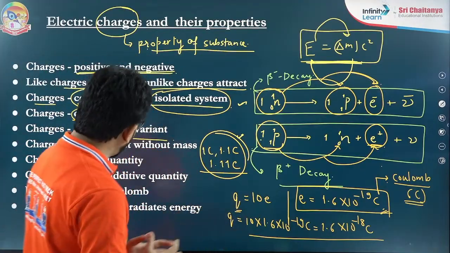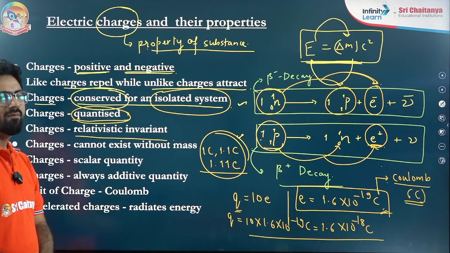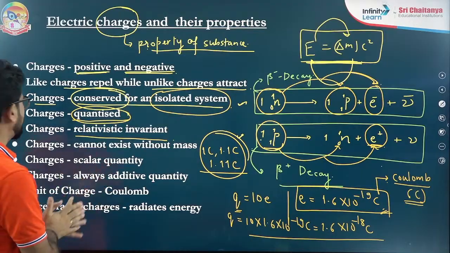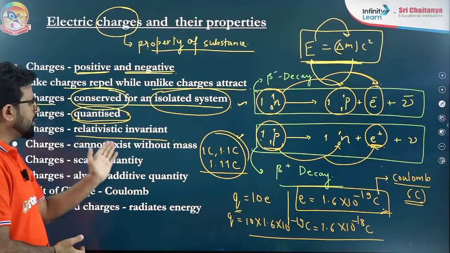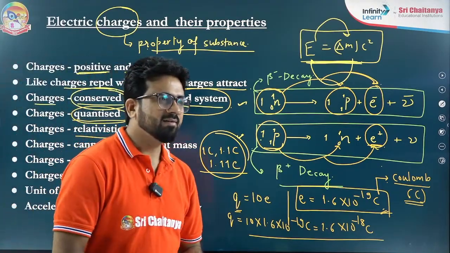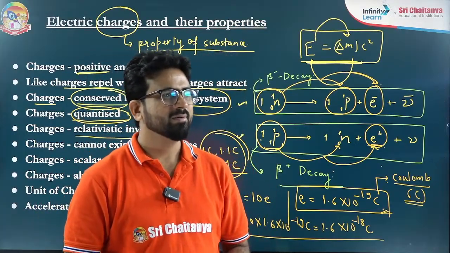Now, I'm discussing a few things up to here: the relativistic variant or invariant. What is the meaning of this? Tanishka, very good. Now understand. There are a few more properties. Charge cannot exist without mass. I told you this. Whenever charge is there, Prem, Tanishka, Neeraj, Satyanarayan, very good.